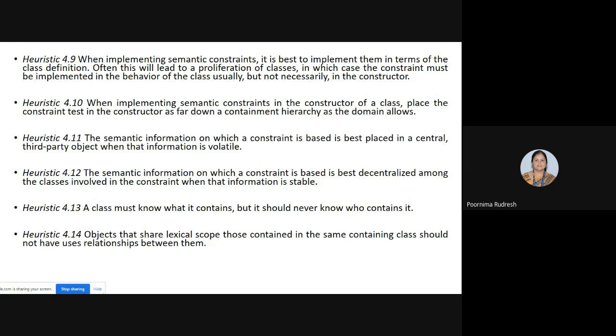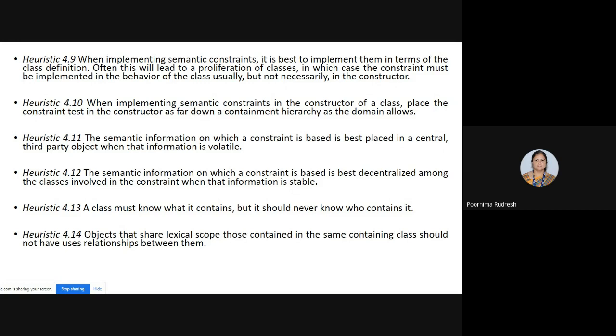There, as I said, we go on creating more classes. So if n types of vegetables are there, then 2 power n minus 2 classes are going to be created. Then that leads to the proliferation of classes problem. So in order to avoid that, we have to implement the constraint in the behavior of the class itself, but not in the constructor.